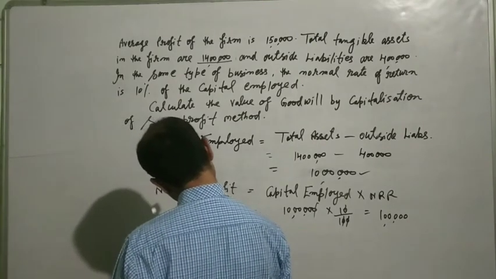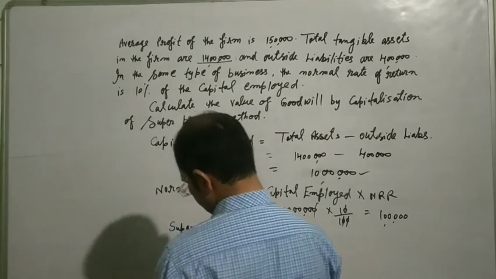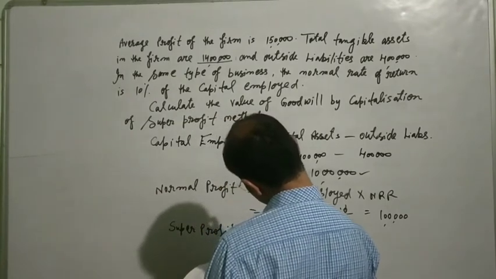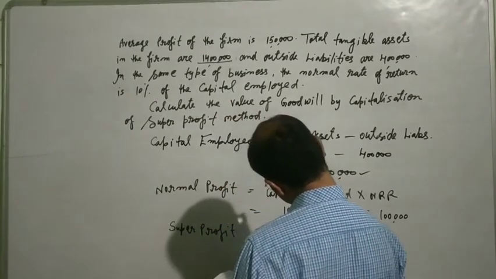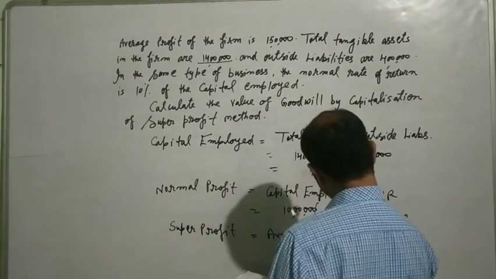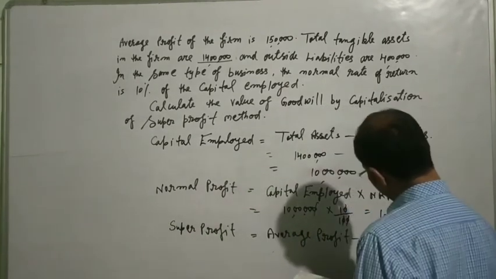And what is the formula of super profit? Super profit is equal to average profit minus normal profit.